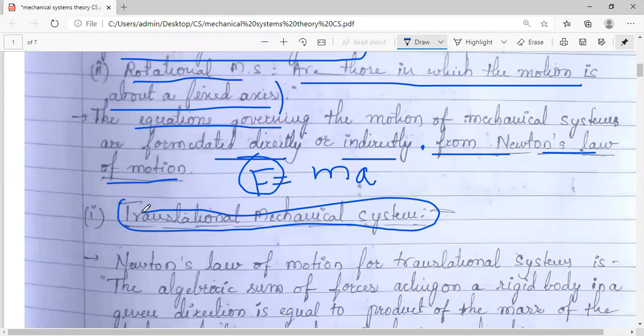Okay, for translational there are three basic elements. Similarly for rotational also we will take account of three basic elements. For example, if your system has some spring structure, spring means you are expanding something using the spring, or by making use of a pulley, you are lifting some load.